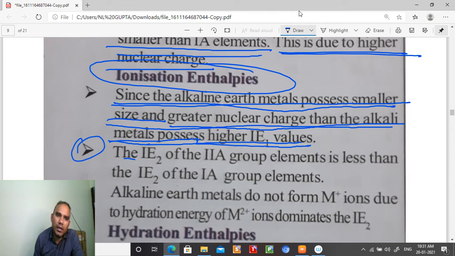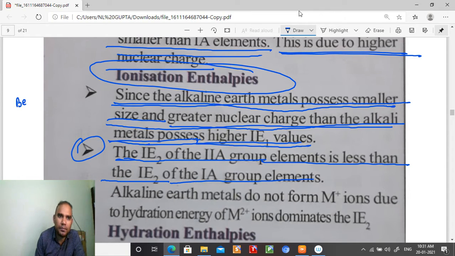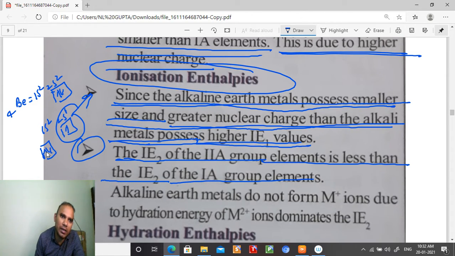What is the second point, student? The IE2 of the second group elements is less than the IE2 of the first group. What is happening, student? Suppose I have beryllium, 4 electrons, so it is 1s2, 2s2. It already has a stable configuration. When one electron is removed, the configuration becomes 1s2, 2s1, which is unstable. So it loses the second electron easily and forms the helium-like structure. So the second IE is less, student.